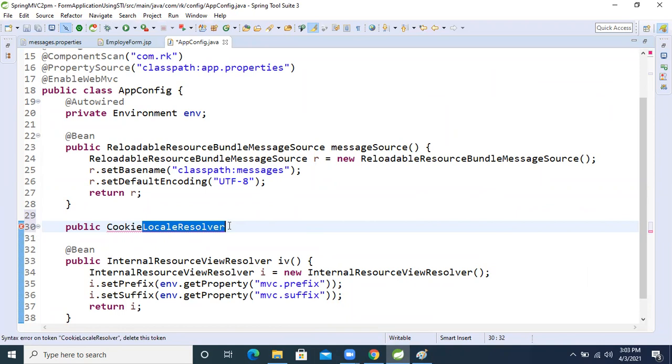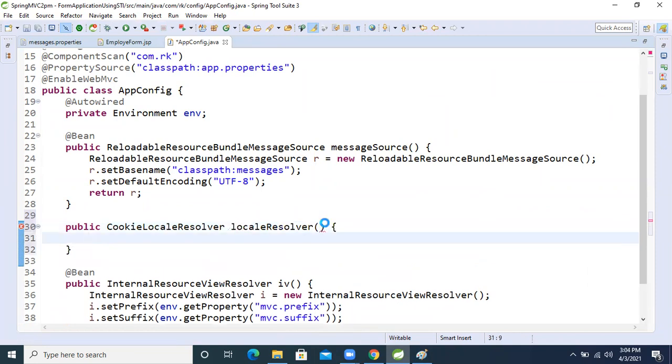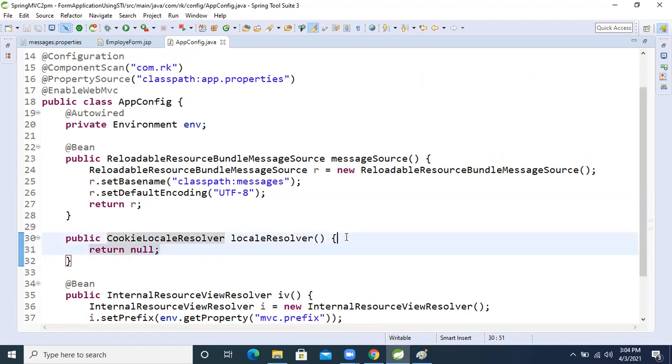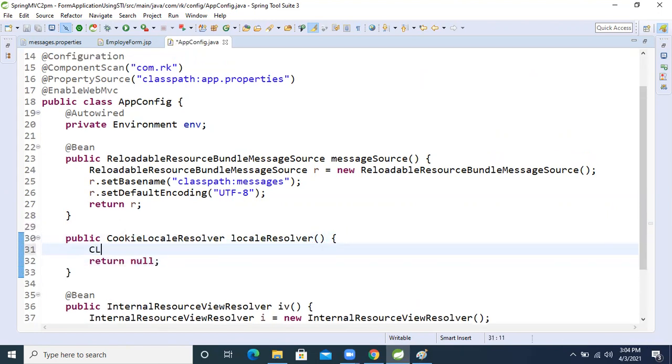Just copy this one. Copy the same method name, make the first letter small. You can take anything; it's not meaning that, I just don't want to write that long a name. Now I'm returning null, later I will return it. CLR: c equal to new, creating the object of this CookieLocaleResolver.